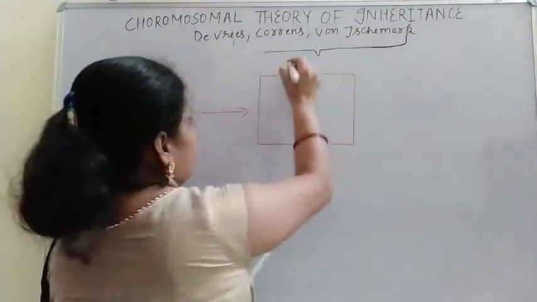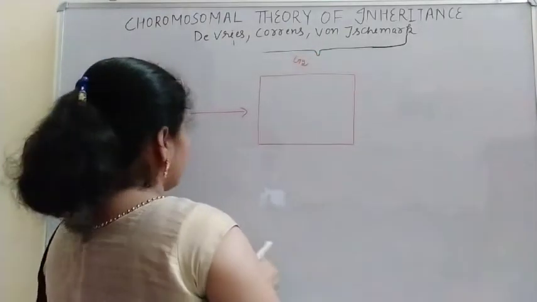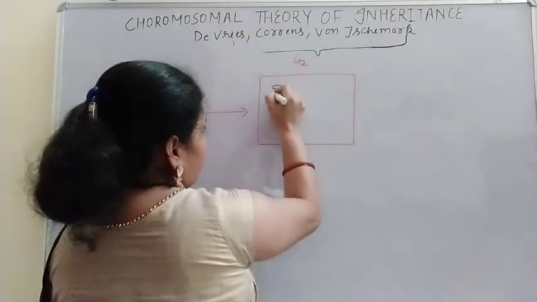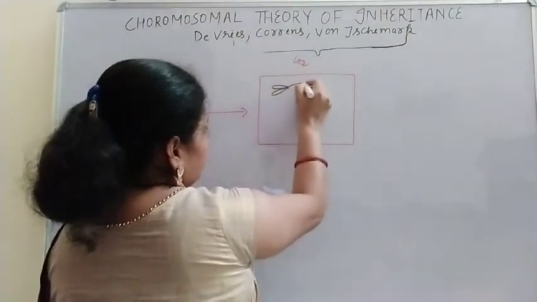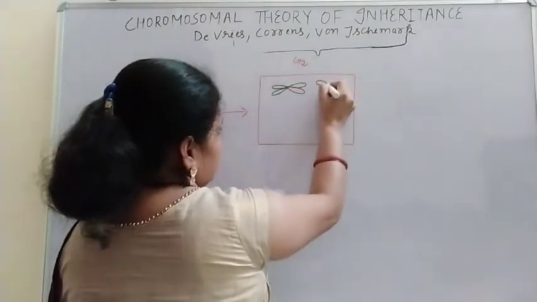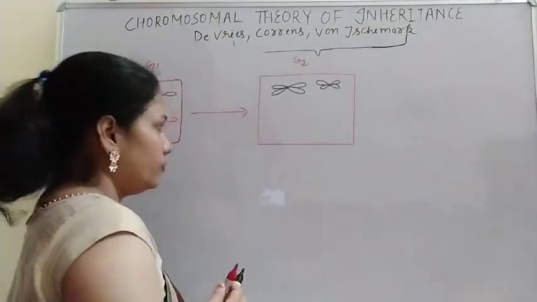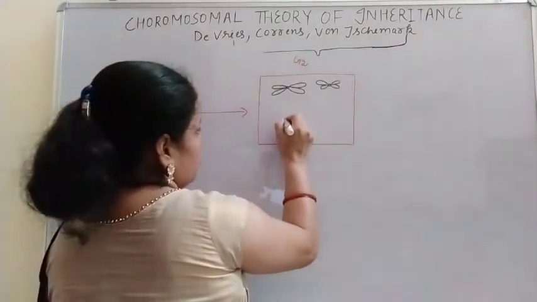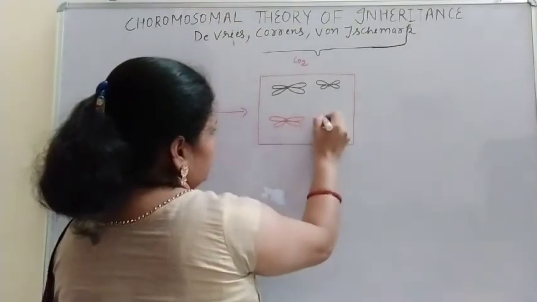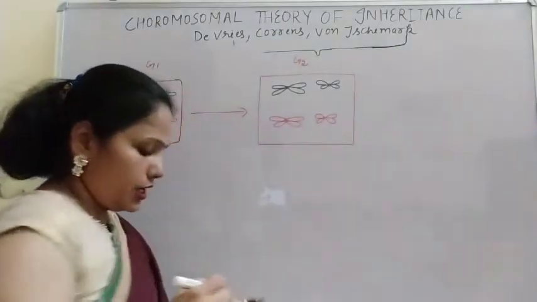So here we can write the G2 phase, and in the G2 phase there is the formation of the second lobe of the black chromosome, and the short black one also. In the second case also, the two lobes are formed in the G2 stage.